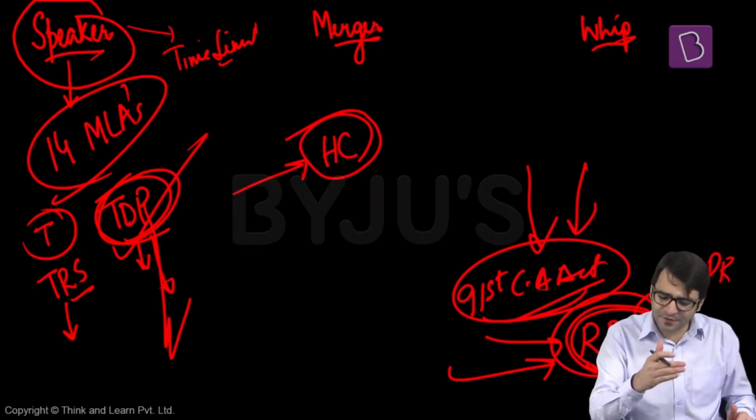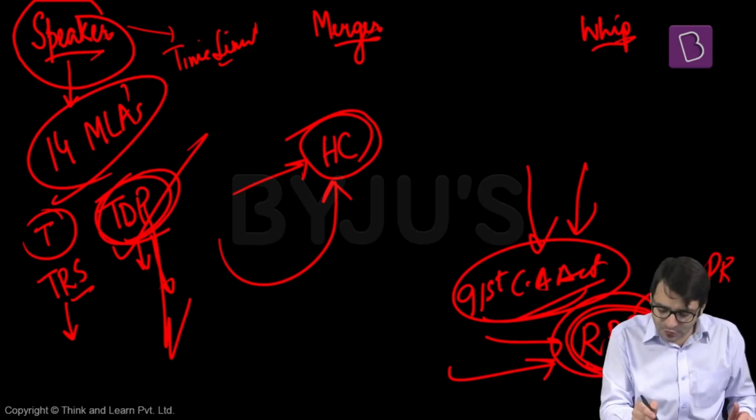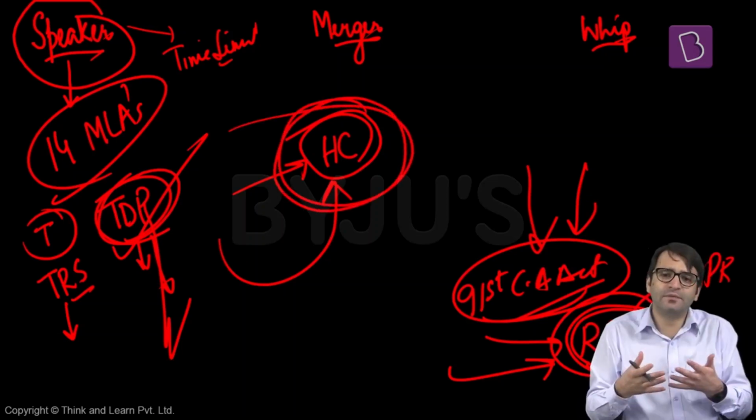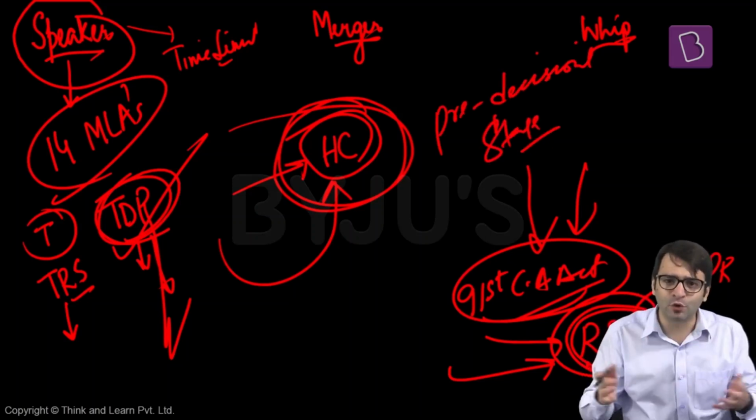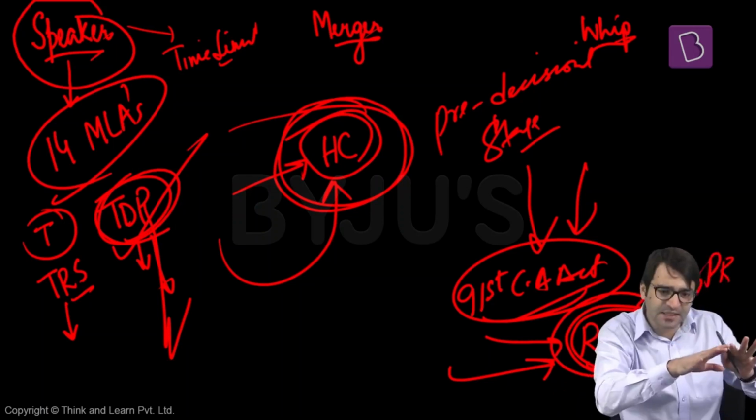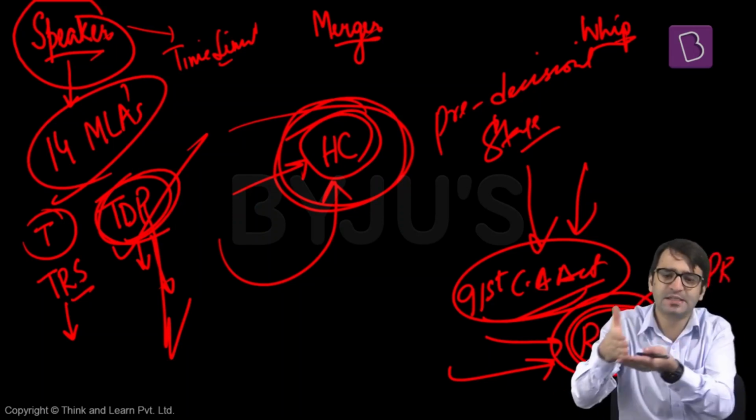Prescribe a time limit so that after this time limit is over, you can approach the judiciary. Because in case of T. Srinivas Yadav, when the matter went to the High Court, it said we are helpless at a pre-decisional stage. What is this pre-decisional stage? The High Court said yes, there is judicial review, but we have to review the decision taken by the Speaker. Unless and until the Speaker takes a decision on whether T. Srinivas Yadav should be disqualified or not,